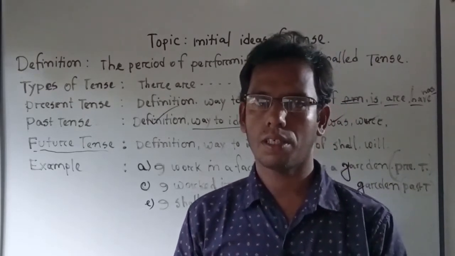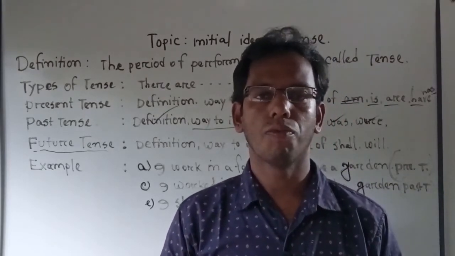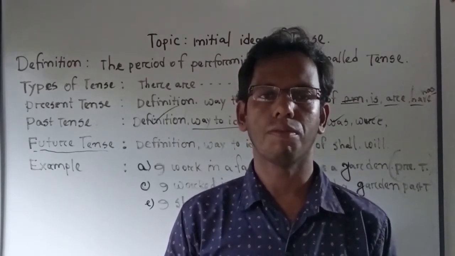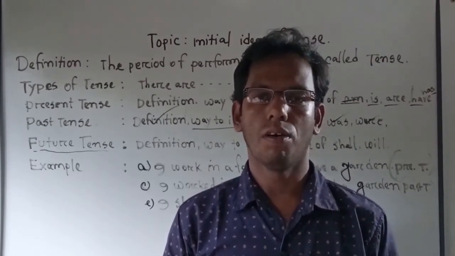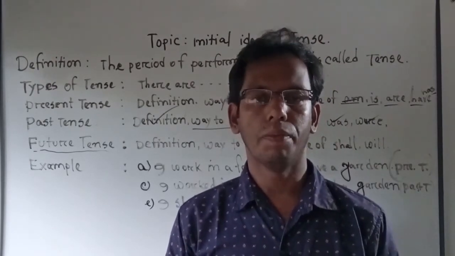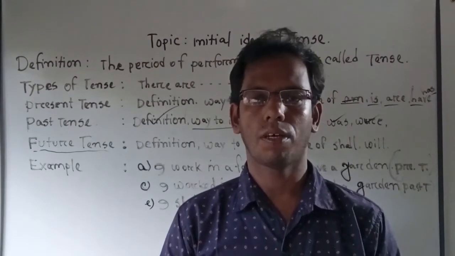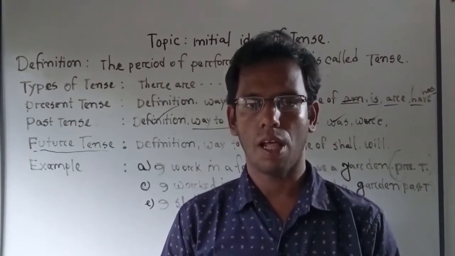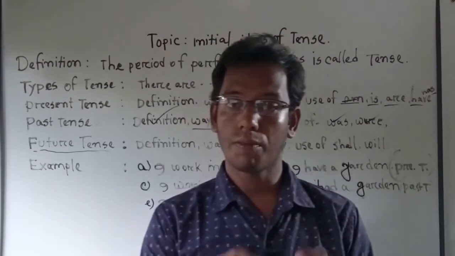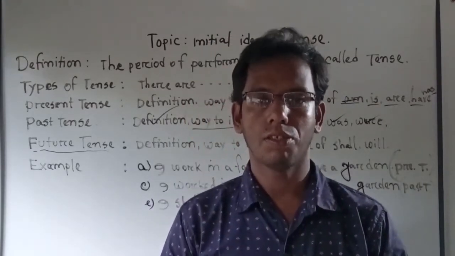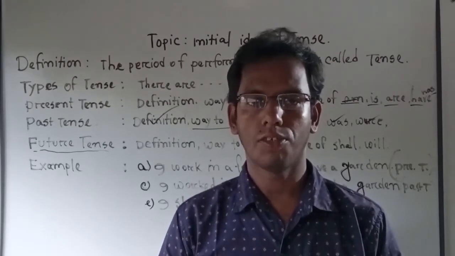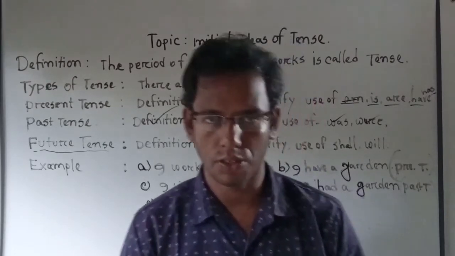If any work will be done, or will be being done, or will have been done in future, then the period of performing that type of work is called future tense. So now you have to carefully attend to my lecture, otherwise you will not be able to understand.